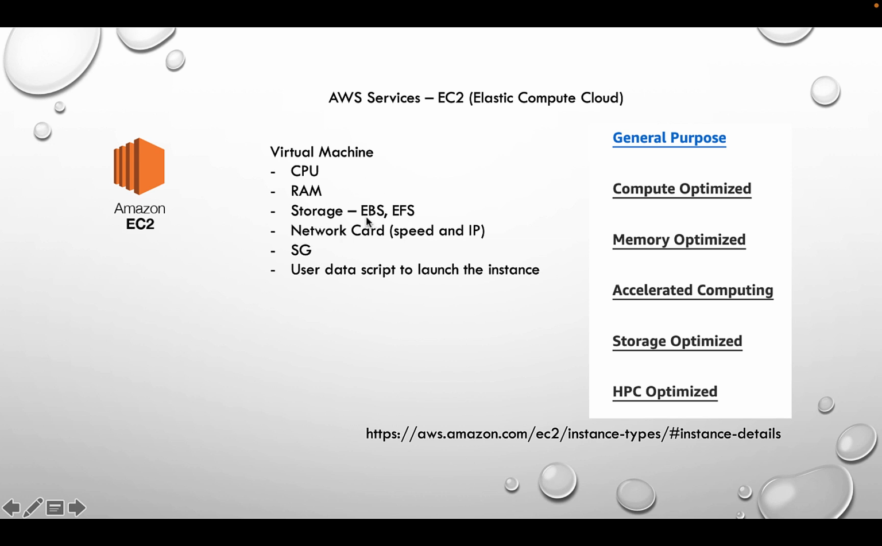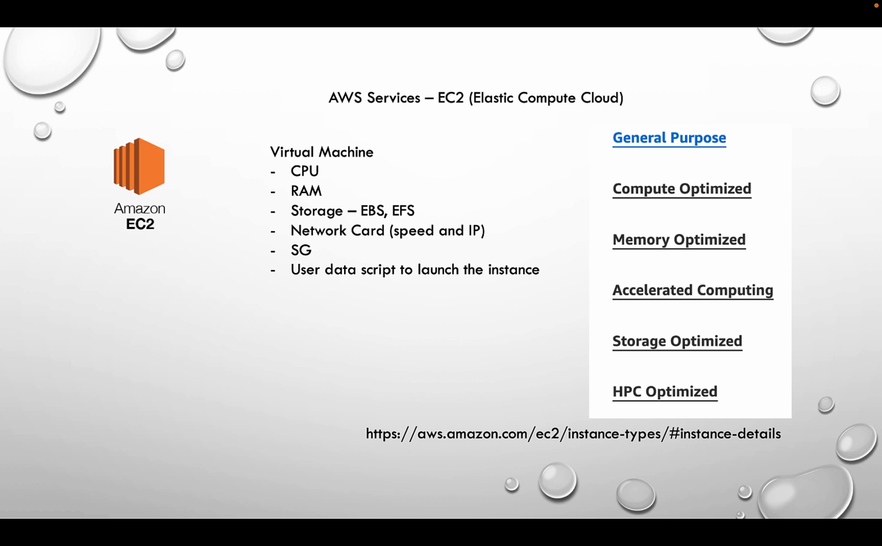EBS is the Elastic Block Store, which can be attached to each EC2 instance, and EFS is the file storage, which is basically kind of like NFS, which can be mounted on your EC2 instance. If it's mounted, it works like NFS, a file sharing service. It's not dedicated to the EC2. It can be shared with multiple EC2 instances. So normally it's used in Kubernetes clusters.